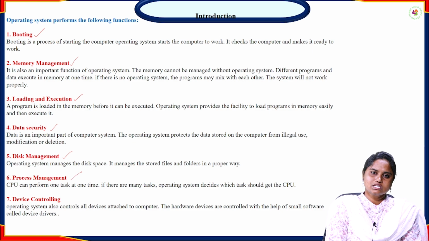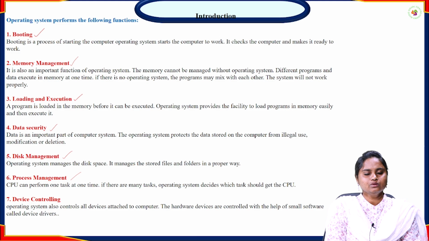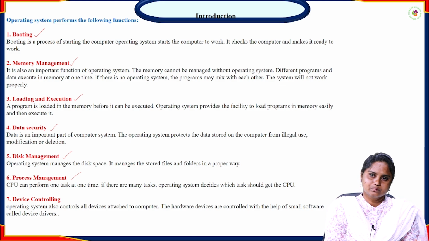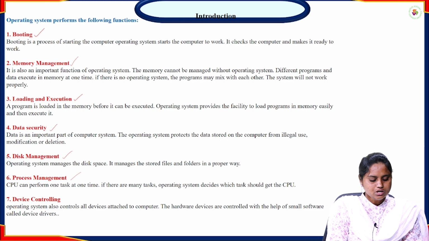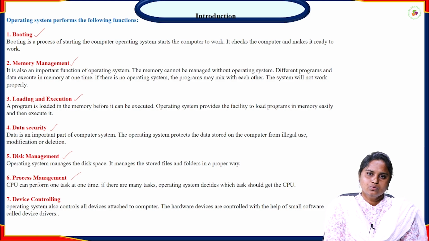And after that, process management. Why? Because in multitasking and, at the same time, multi-programming, we are concurrently running multiple processes at a time. From process P1 to process Pn, we are running multiple processes. The CPU can perform one task at a time. One process should execute at a time, so we are not allowing two or more processes to execute at a time.